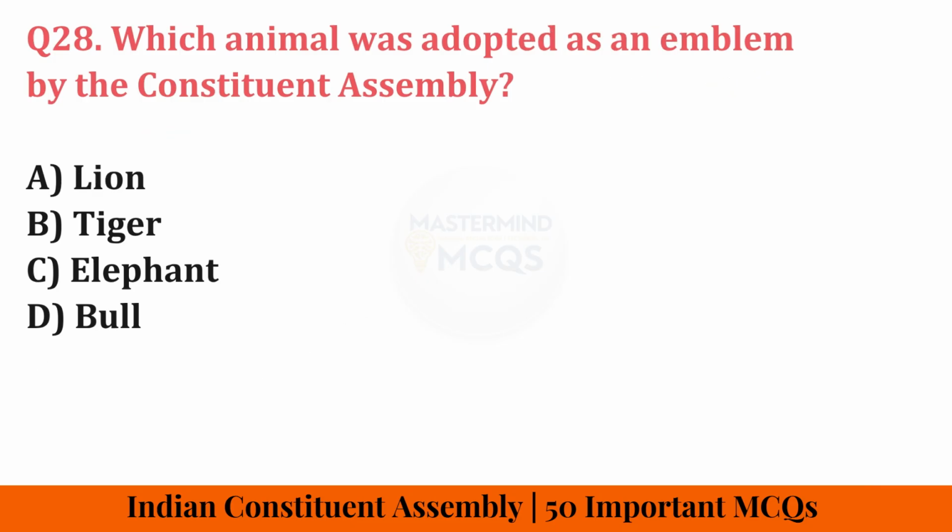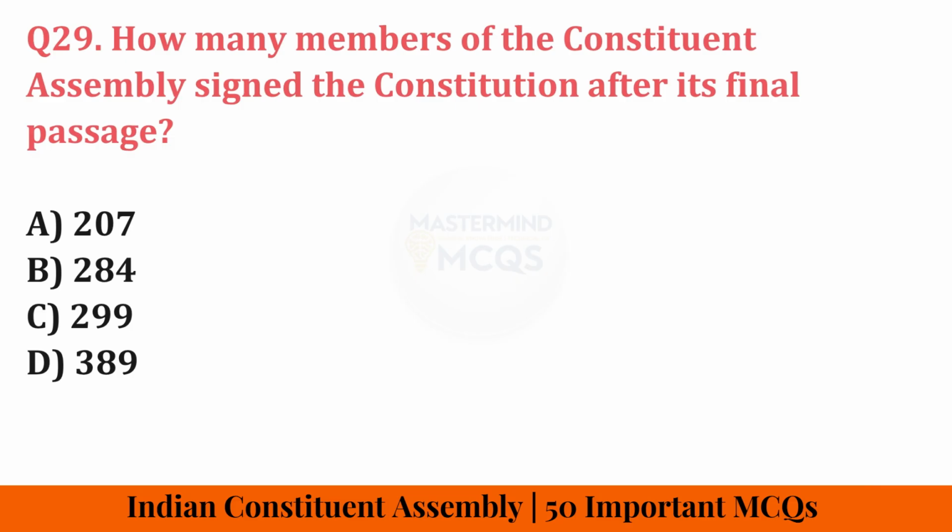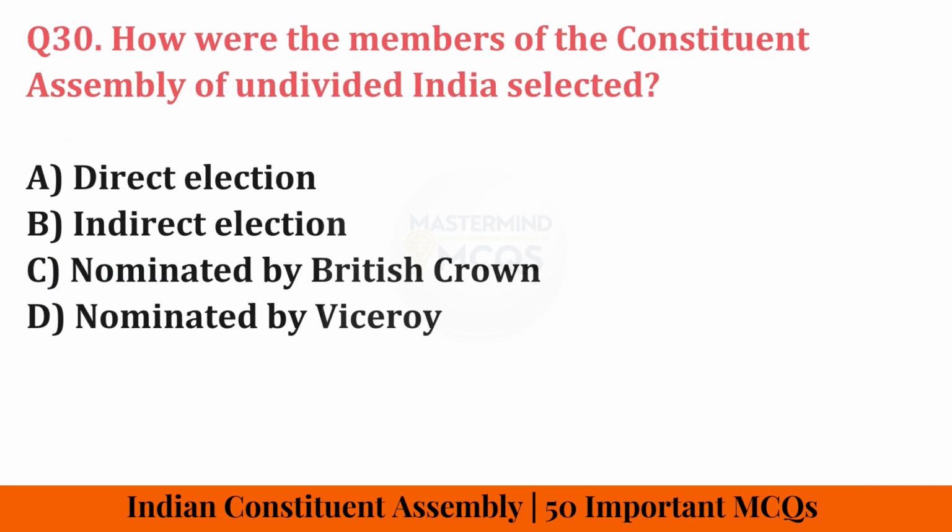Which animal was adopted as the emblem of the Constituent Assembly? Correct answer is elephant. How many members of the Constituent Assembly signed the Constitution after its final passage? Correct answer is 284. How are the members of the Constituent Assembly of Undivided India selected?